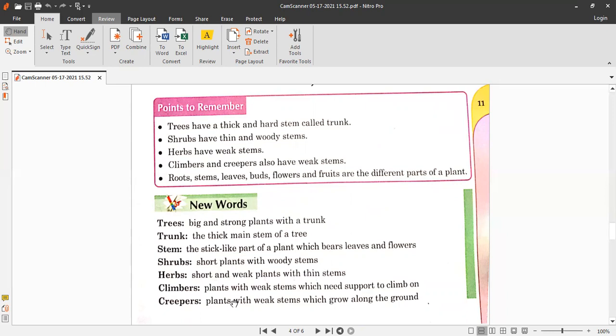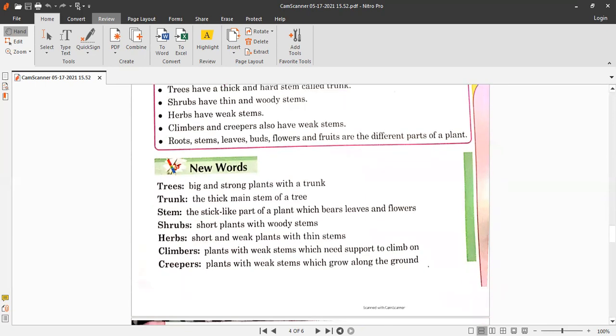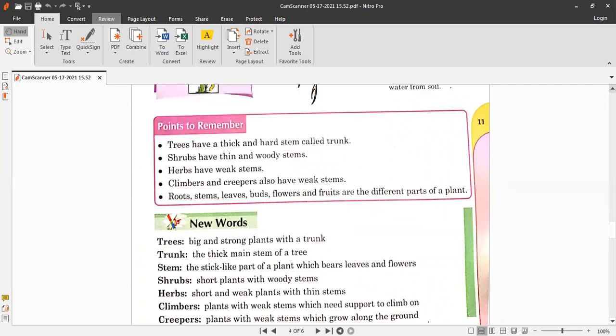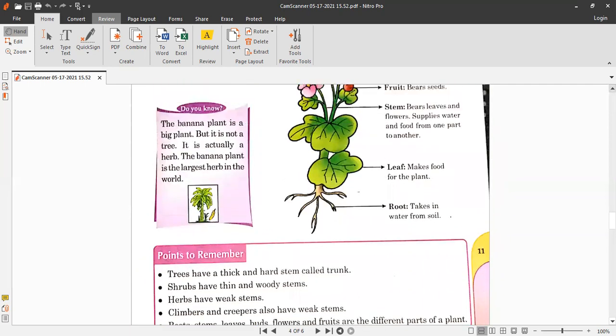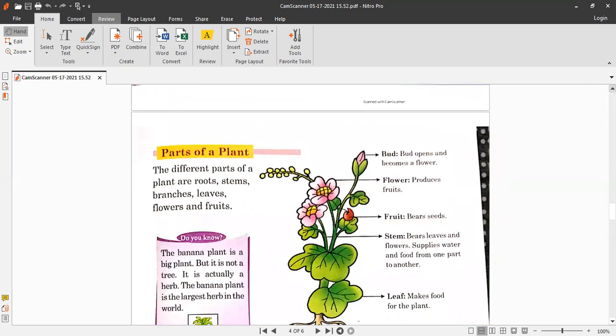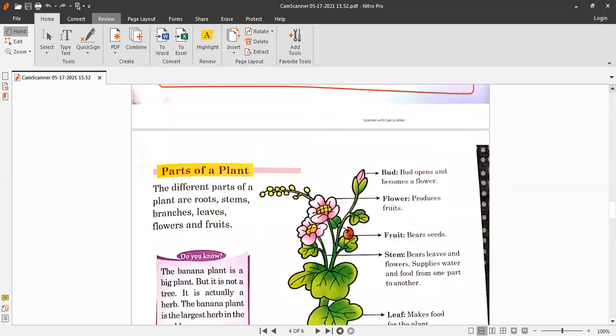Climbers are plants with weak stems that need support to climb on. And creepers are plants with weak stems which grow along the ground and do not climb on the stem of another plant or tree.